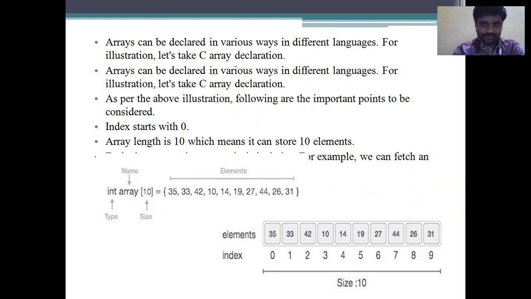For example, we can fetch an element into the array. It holds 10 numbers: 35, 33, 42, 10, 14, 19, 27, 44, 26, 31. So the element index starts from 0 to 9. Here the total size of the array is 10.